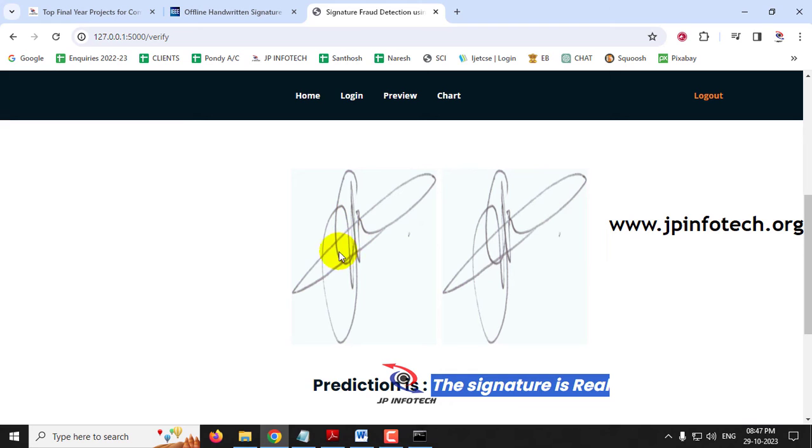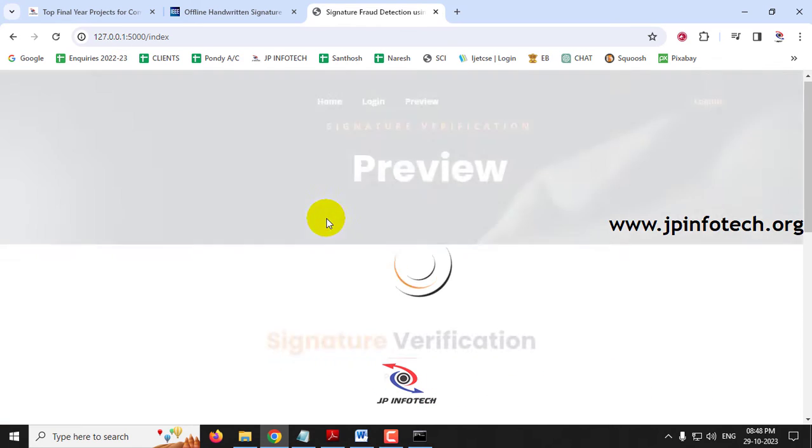So here you can see this is the real signature. This is the test that we wanted to check, whether it is real or not. So it is being compiled and it is shown that the signature is a real one. So now let me go to the preview part.